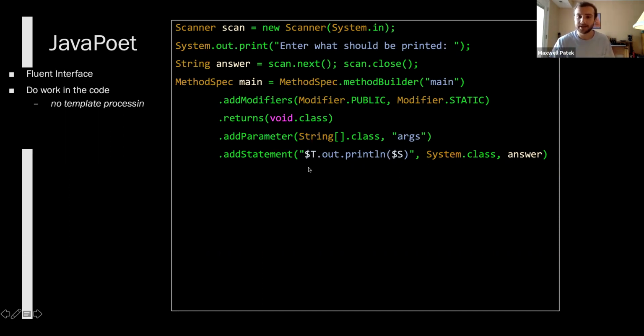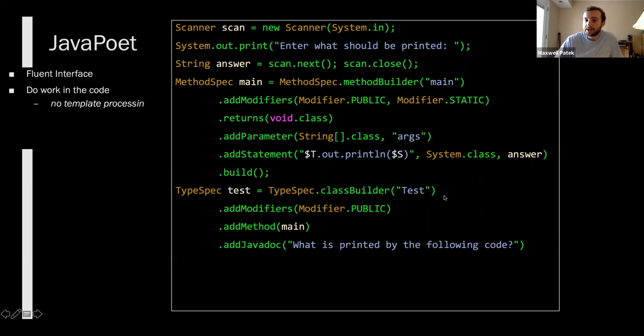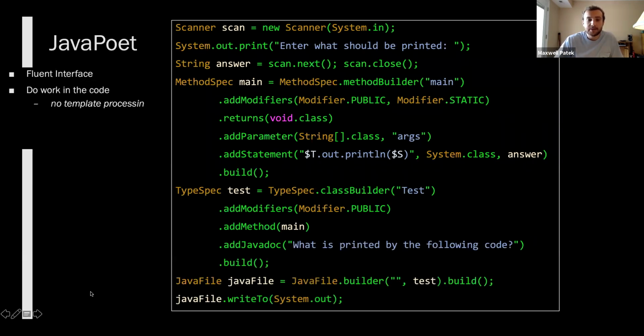And so with the string formatting, we build this method, and then we're going to build a type, because all Java files have to have a type. We're going to call it test, and we're going to add a public, add the main method, and we're going to add a Java doc. And then at the end of the day, we're going to actually output that file. So this is code generation, but here, we didn't really do any kind of templating, formatting, any string manipulation. We let javapoet, this library, do all of the work for us.